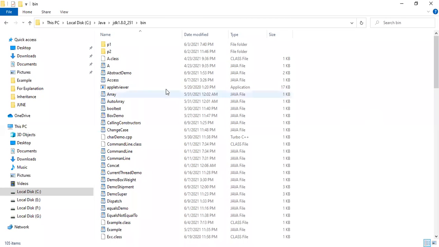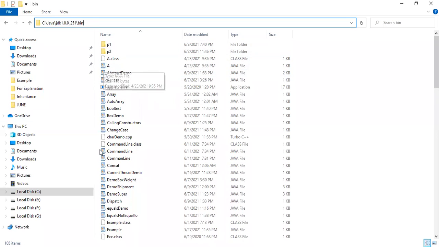If you observe this path, This PC, Java, JDK 1.8.0_25. So there is the folder. Inside that there is a folder called bin. Inside this folder, just look at the first two folders here, P1 and P2.